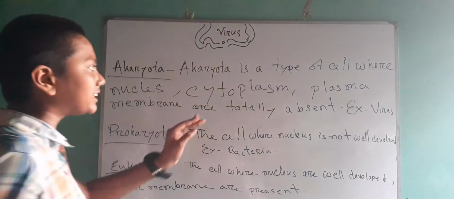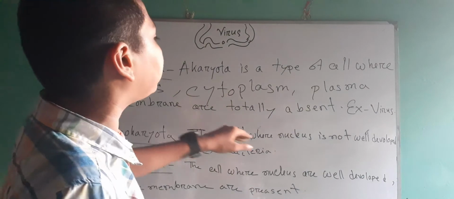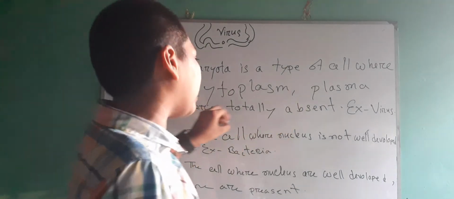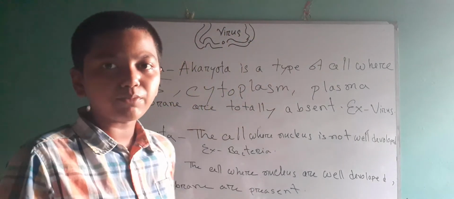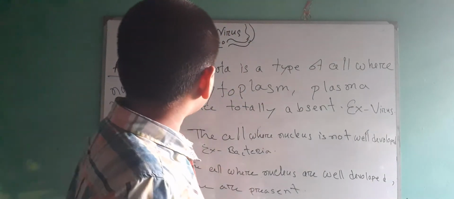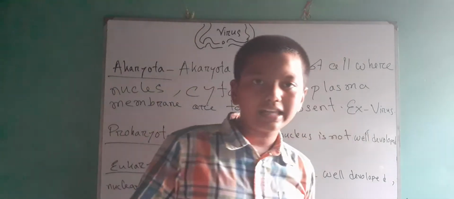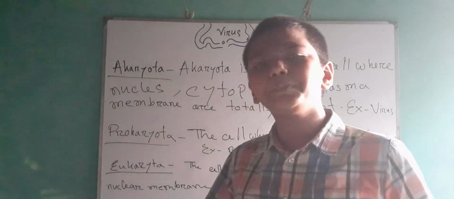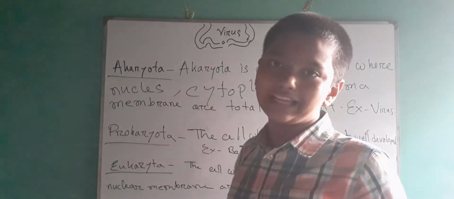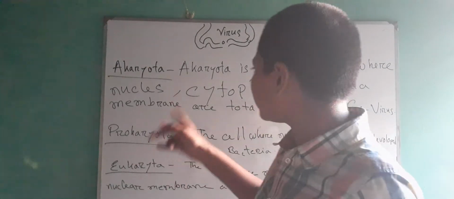Akaryota is a type of cell where the nucleus, cytoplasm, and plasma membrane are totally absent. Example: virus. I will discuss the whole cell in the second video. It is the part of the cell, nucleus and cytoplasm.